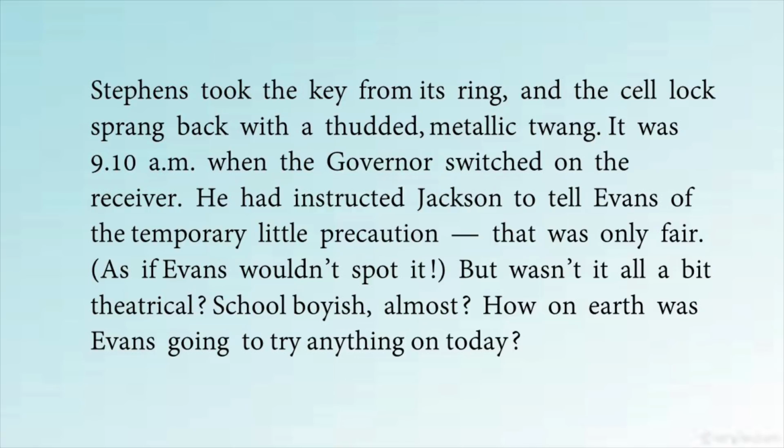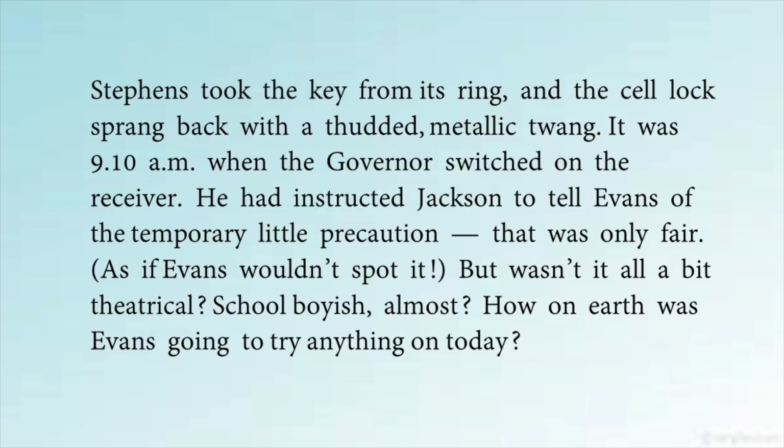It was 9:10 a.m. when the governor switched on the receiver. He had instructed Jackson to tell Evans of the temporary little precaution that was only fair. So, the exam was about to start at 9:15 a.m., but now it is 9:10 a.m. and the governor had switched on the microphone or the receiver so that he could hear what was happening inside, and he also told Jackson to warn Evans about this arrangement.